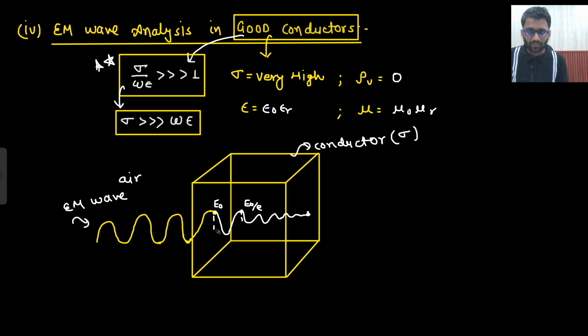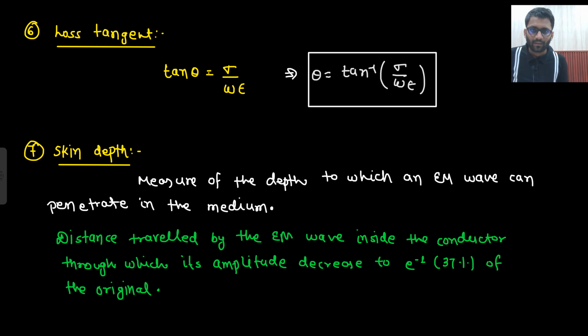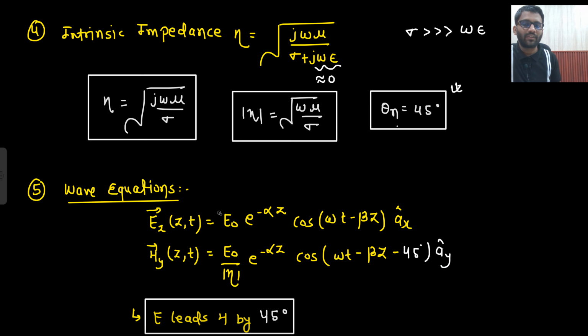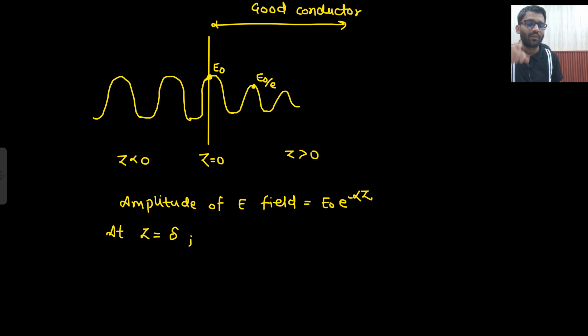So let's not make this diagram messy. It is the measure of the depth to which an EM wave can penetrate through a medium, or you can say through a conductor. And what is the definition of skin depth? It is the distance traveled by EM wave inside the conductor through which its amplitude decreases by 1 by e of the maximum amplitude. What was the maximum amplitude we are assuming? E naught. So now we need the amplitude to be E naught by e. So from E naught to E naught by e we are going. What will this distance be called? This distance is known as eta, or you can say skin depth.